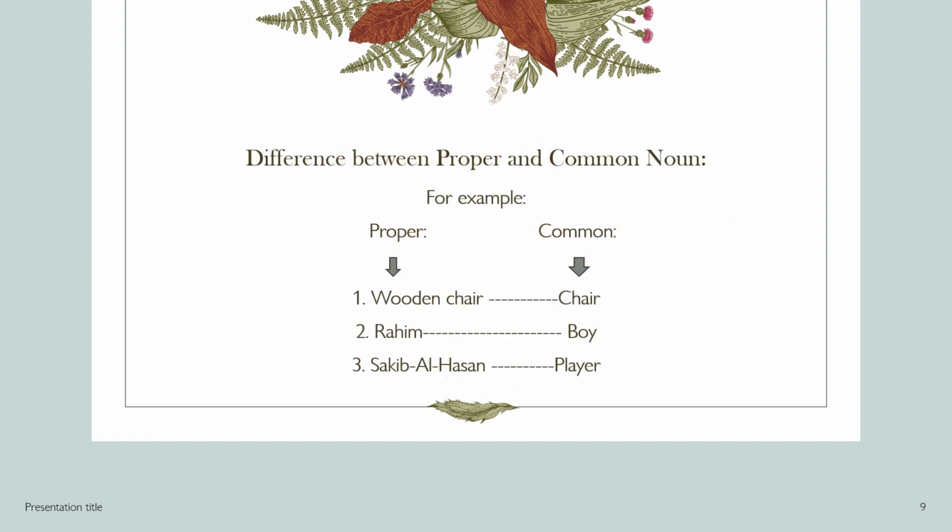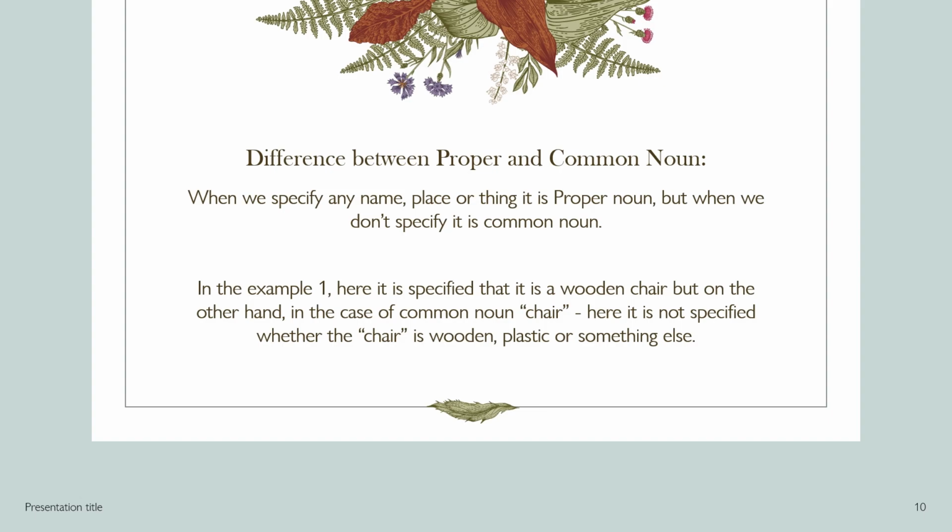Difference between proper and common noun. For example, proper, common: 1. Wooden chair, chair. 2. Rahim, boy. 3. Saqib al-Hasan, player. When we specify any name, place or thing it is proper noun, but when we don't specify it is common noun. In the example 1, here it is specified that it is a wooden chair, but on the other hand, in the case of common noun, chair, here it is not specified whether the chair is wooden,